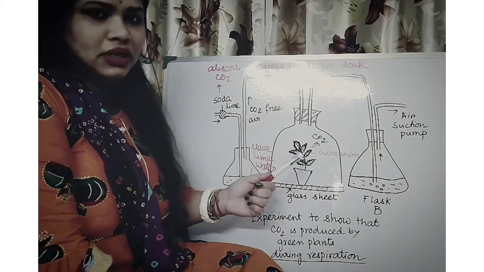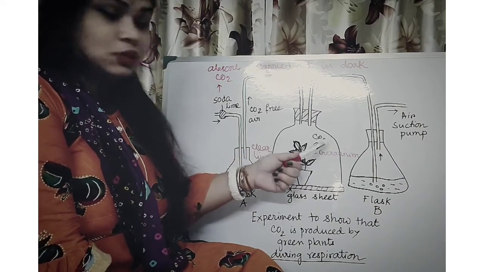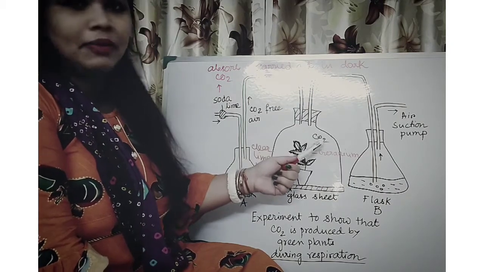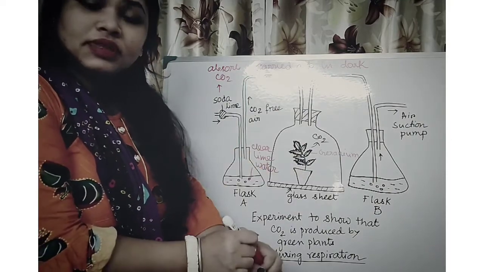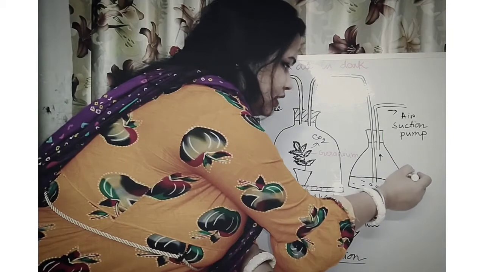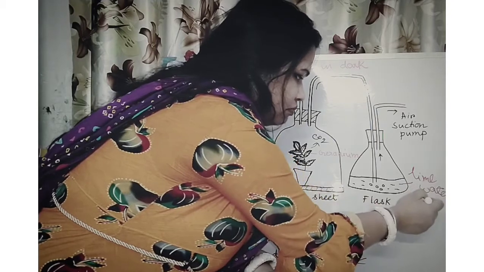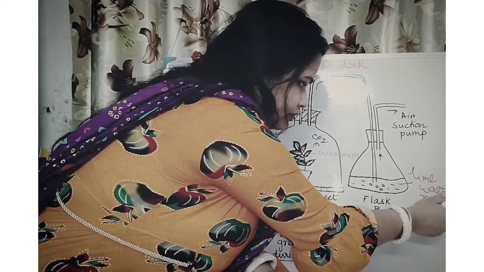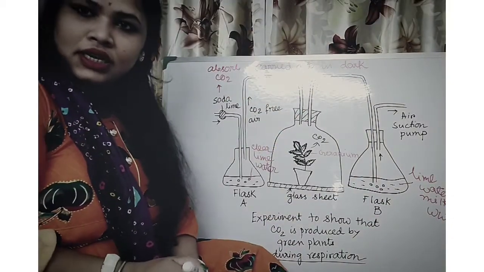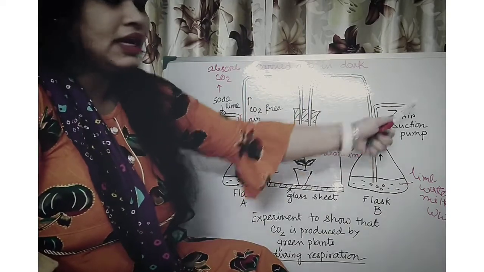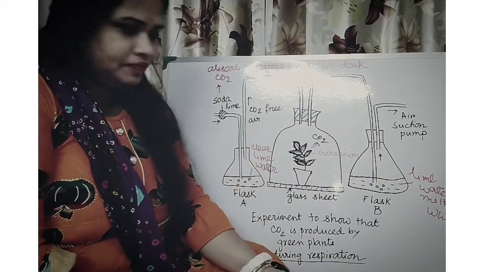But the respiration will be continuing, and for respiration the plant will take oxygen and give out carbon dioxide. Now here is the carbon dioxide. This carbon dioxide will pass through this delivery tube and will change the color of this lime water. Here the lime water will turn milky. This lime water will change into milky white. Why? Because of the presence of carbon dioxide. Now with the help of an air pump we will draw out or suck the air.